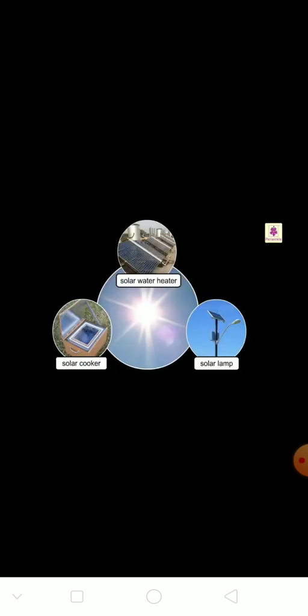Solar energy refers to things like the solar cooker, solar water heater and solar lamp. So we are using the sun only. We use all these things in our life. The solar cooker is for cooking, and the solar water heater heats water. At night the solar lamps are on. They get energy from the sun and then start working. Solar energy refers to anything that operates with the sun's energy.